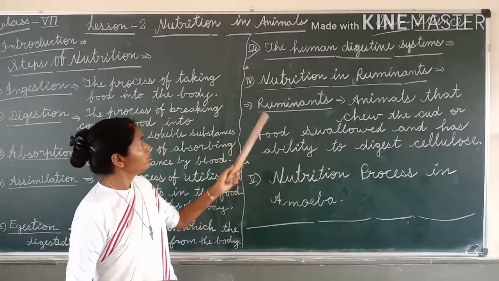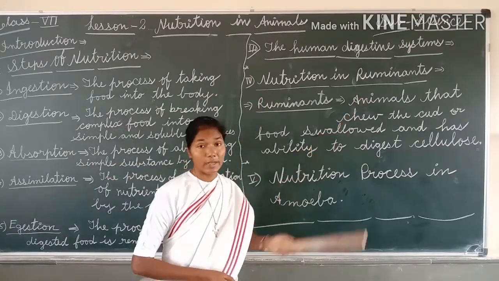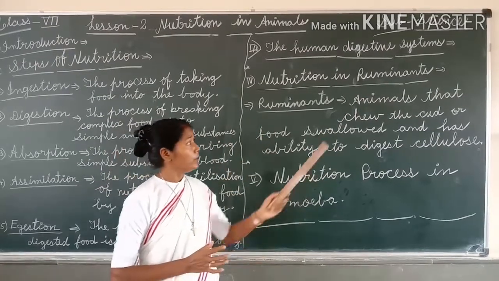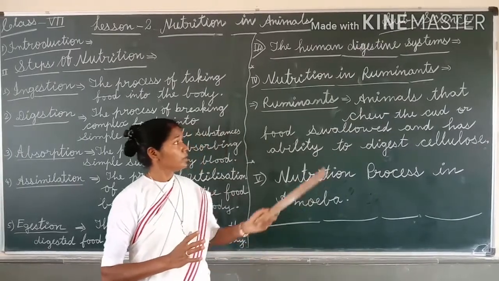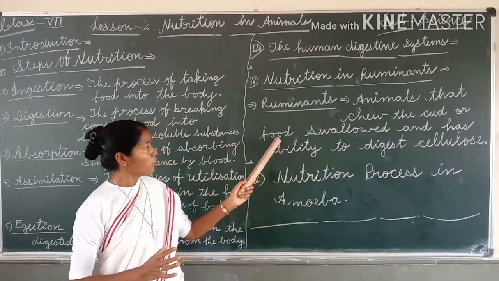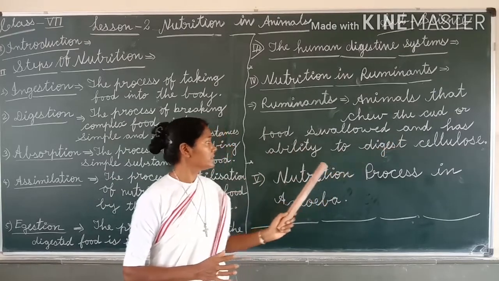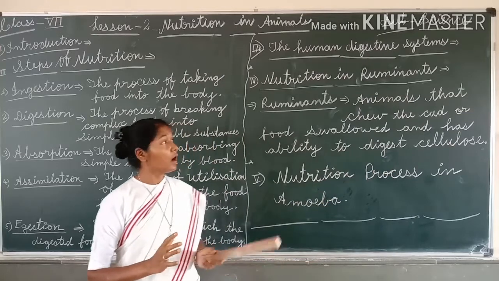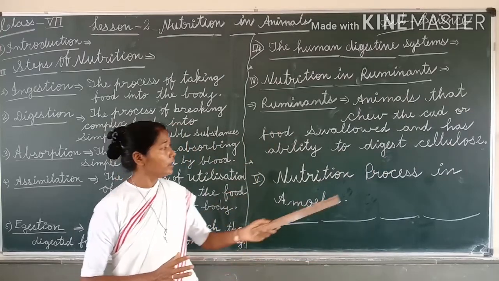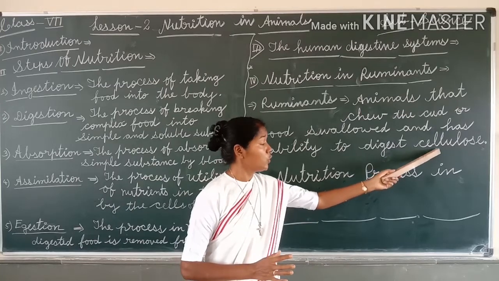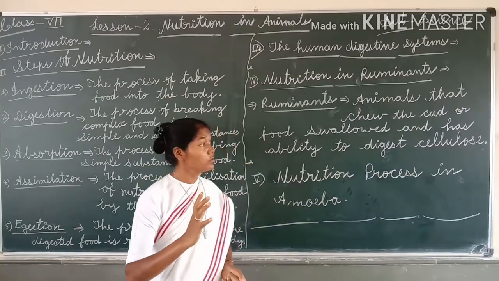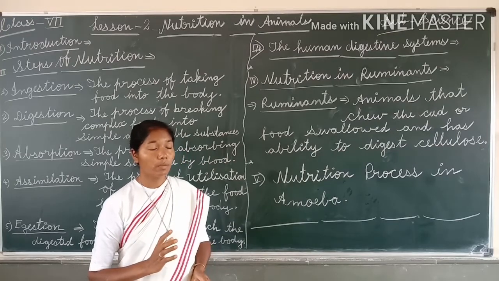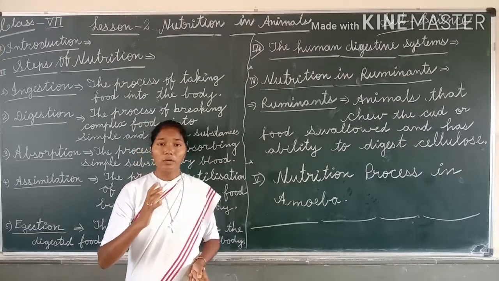Next one we shall learn nutrition in ruminants. So here we will learn first what are ruminants. Animals that chew the cud or food swallowed and have the ability to digest cellulose. They are called ruminants. Here understand the meaning of cellulose. Cellulose is the substance which is found in the cell of the plants. Okay.